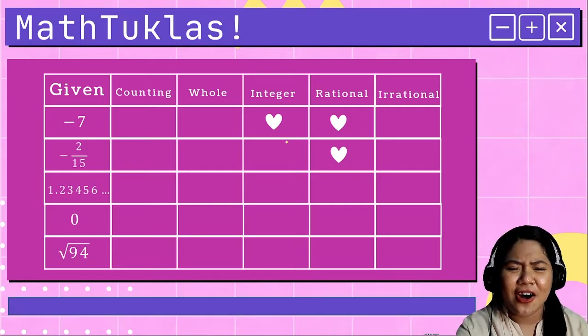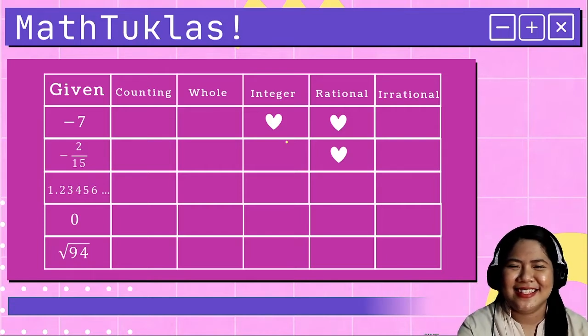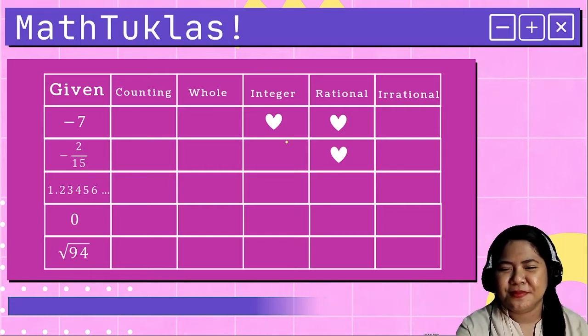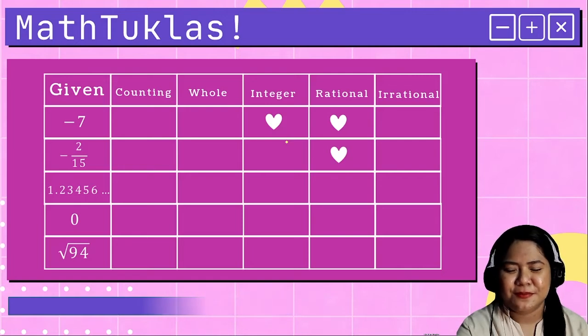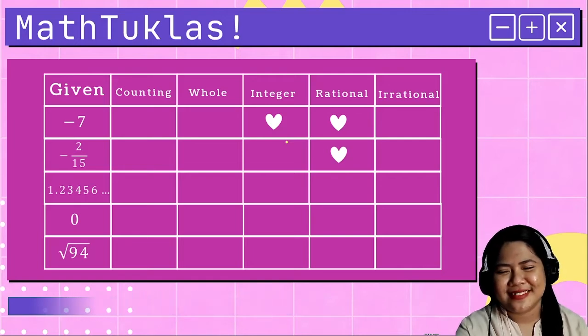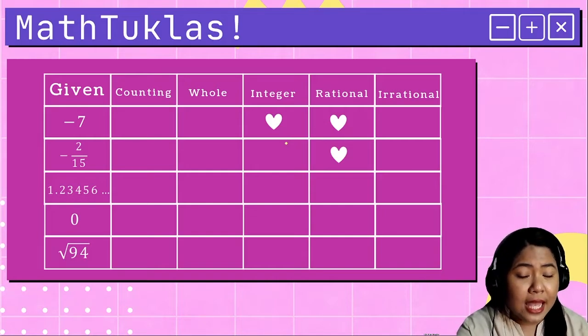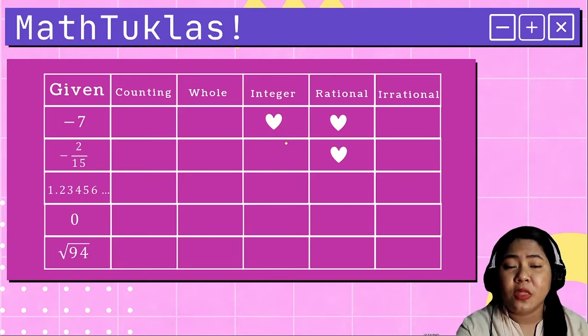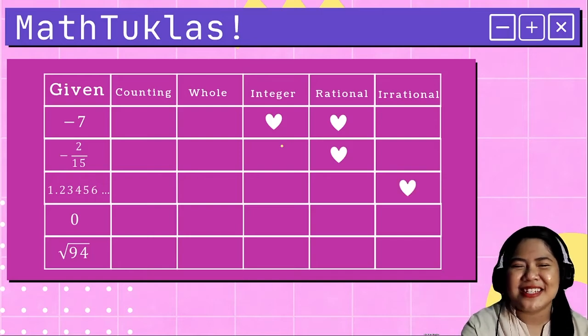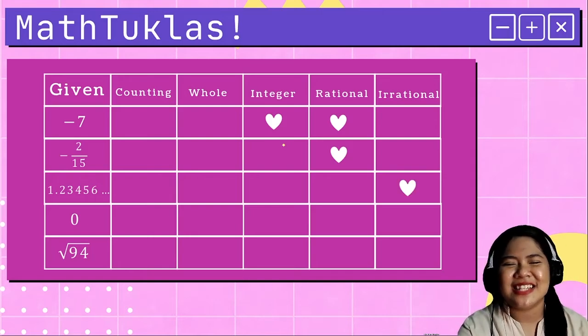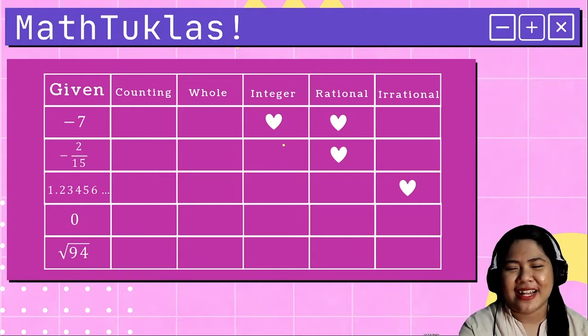Ano kaya ito? 10 seconds, dear students. Okay, so since the given decimal is non-terminating and at the same time non-repeating, therefore, this example is irrational. If you answered irrational, you got it correctly.